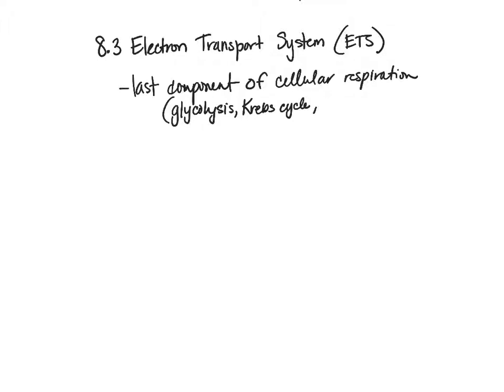And then this last piece is the electron transport system, and also chemiosmosis and proton motive force, things like that, that we're not going to talk about specifically because, again, it's similar to what you have already studied in previous courses. But here we are in the ETS, that last component of cellular respiration, so producing energy.